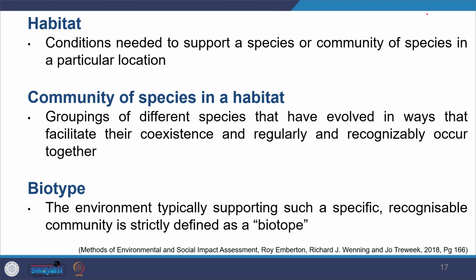When we say community, we mean a grouping of different species that have evolved in a way that allows them to live together and coexist, and they are generally seen together. You will be able to find them together all the time. That is what is called a community of species in a habitat.